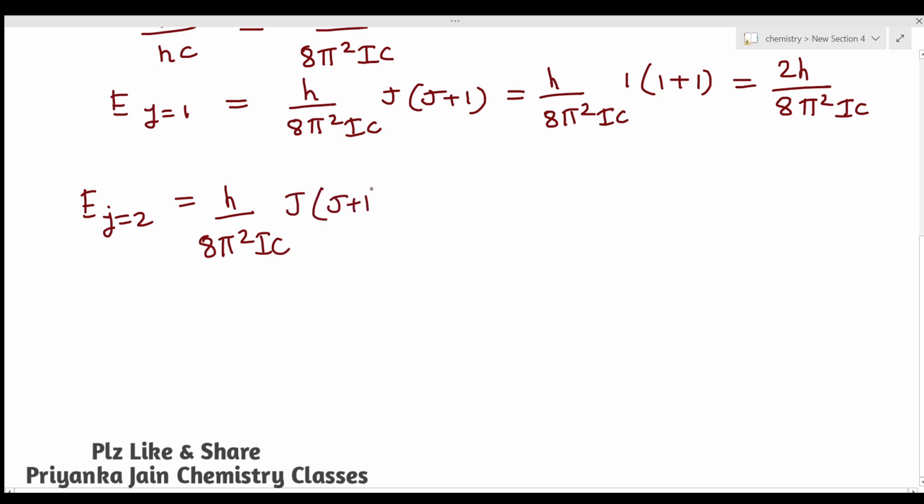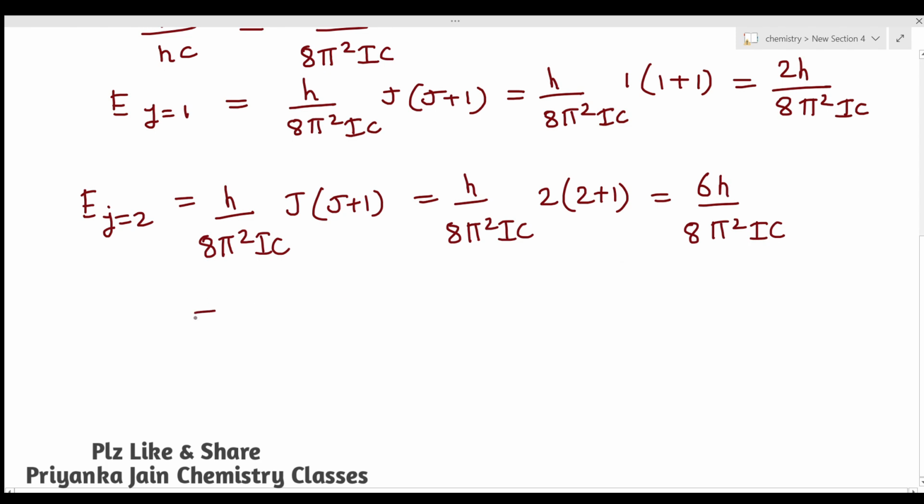Now J is equal to 2, so 2 into 2 plus 1, which is 3, and 3 into 2 is 6, so 6h upon 8 pi square I c.